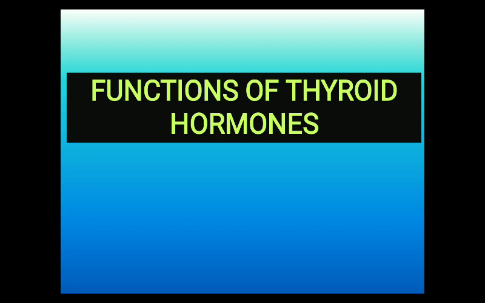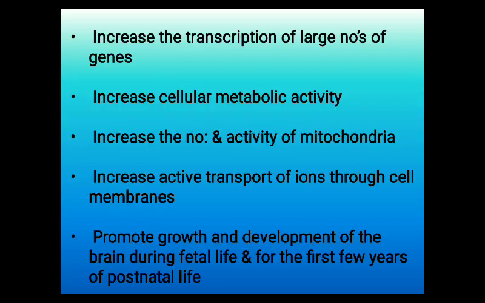Now, functions of thyroid hormones. Thyroid hormones normally increases the basal metabolic rate of our body. That is, it increases the rate of transcription of large numbers of genes. It increases the overall metabolic activity of cells, and it increases the number and activity of mitochondria in order to produce large amount of energy. Then it also increases the transport of ions across the cell membrane.